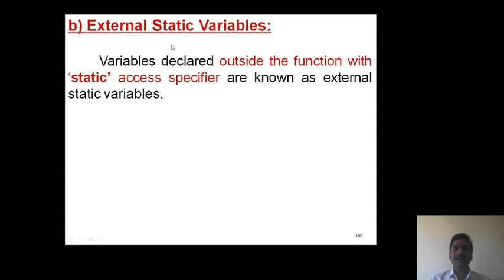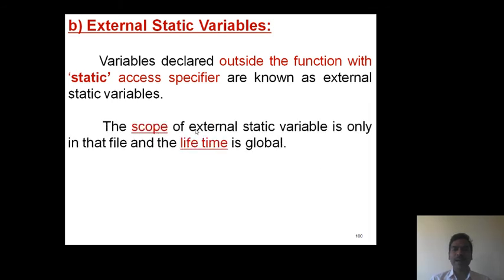Then external static variables. Variables declared outside the function with static access specifier are termed as external static variables. Here, scope of an external static variable is only within the file. That means in the entire file it is possible to use, whereas its lifetime is global.